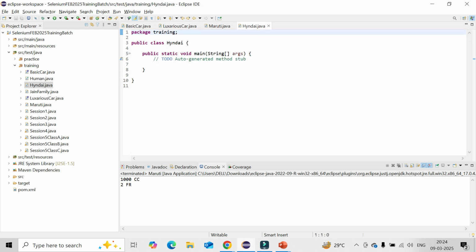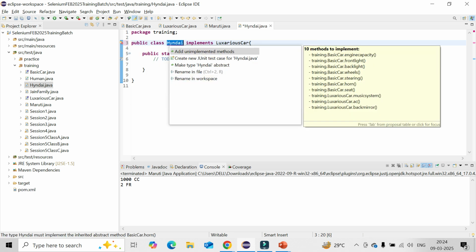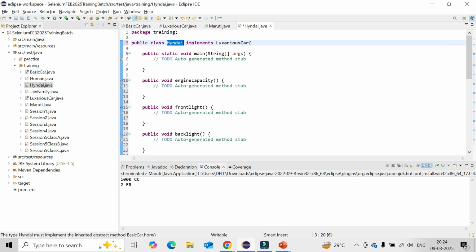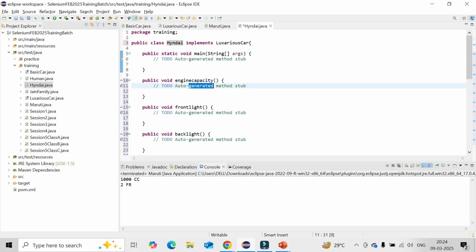Hyundai implements. Okay, you could see the error message. So you need to implement all the stuff. Whatever is luxurious also you need to implement. That's the beauty of the interface. So you can have the body, and after that you can create an object and call them. That is the way you can create a BMW class.